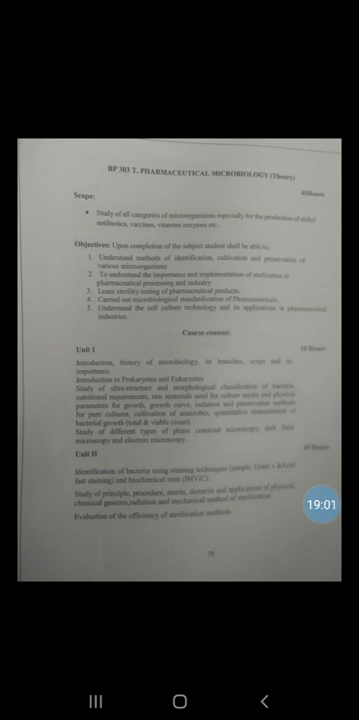Next we will see tyndallization. So what is tyndallization? It is the fractional sterilization method. The method was official in BP, that is British Pharmacopoeia, in 1932 for sterilization of medicaments unstable at 115 degrees Celsius but able to withstand low temperature heating.